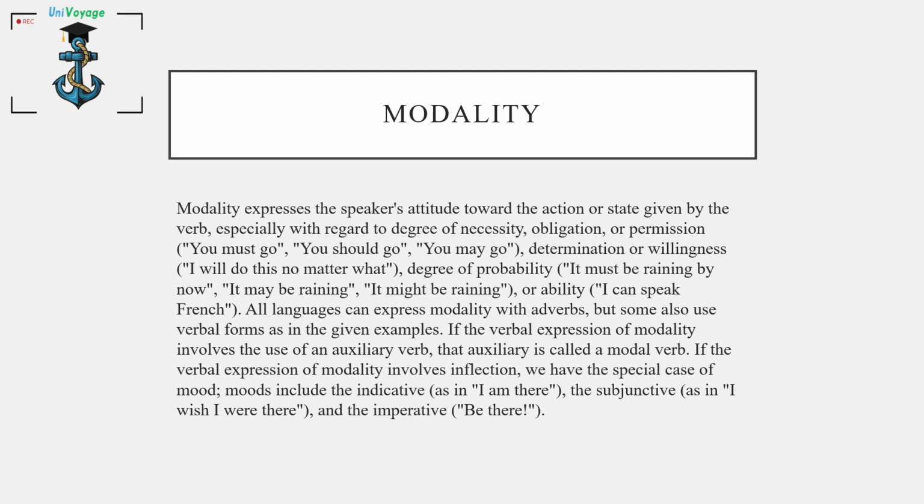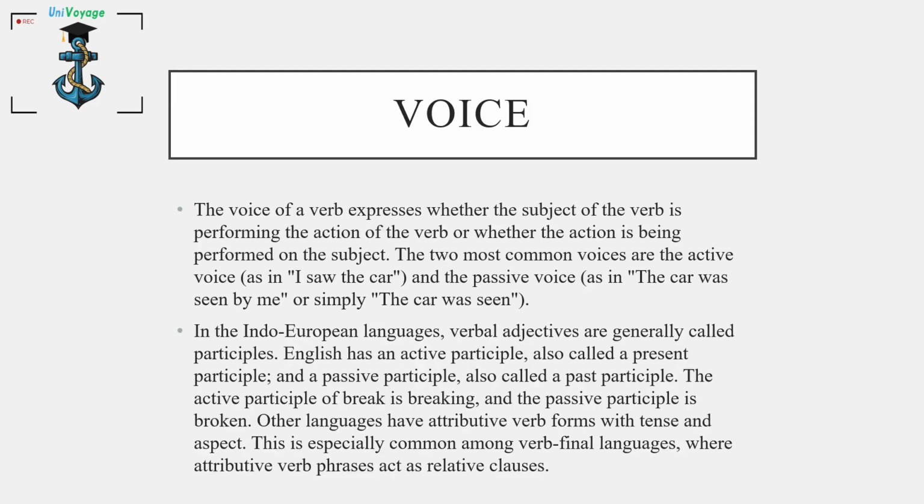All languages can express modality with adverbs, but some also use verbal forms, as in the given examples. If the verbal expression of modality involves the use of an auxiliary verb, that auxiliary is called a modal verb. If the verbal expression of modality involves inflection, we have the special case of mood. Mood includes the indicative, as in I am there, the subjunctive, as in I wish I was there, and the imperative, be there.